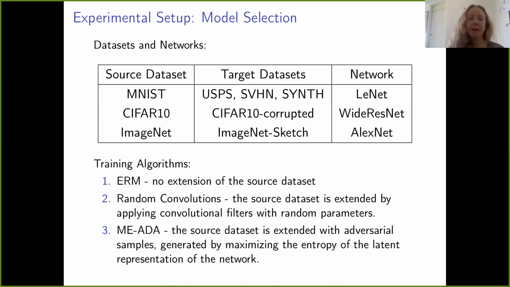And we have seen that for different experimental setups, different training strategies perform better. So for example, for the digits data set, for the first setup, the best strategy is random convolutions, while for CIFAR, the best strategy is MIADA.